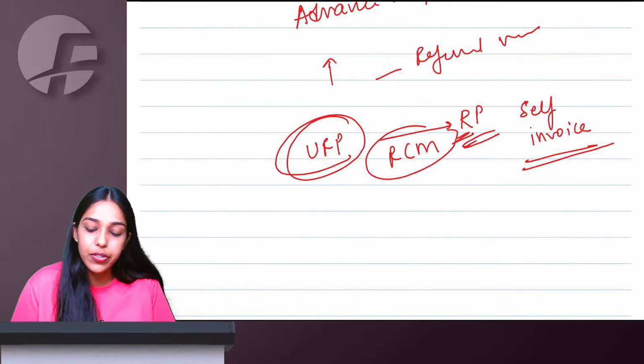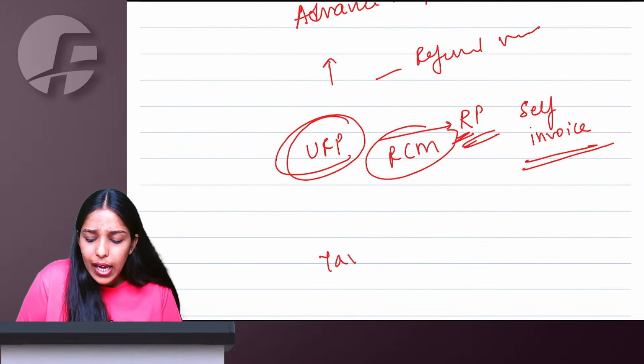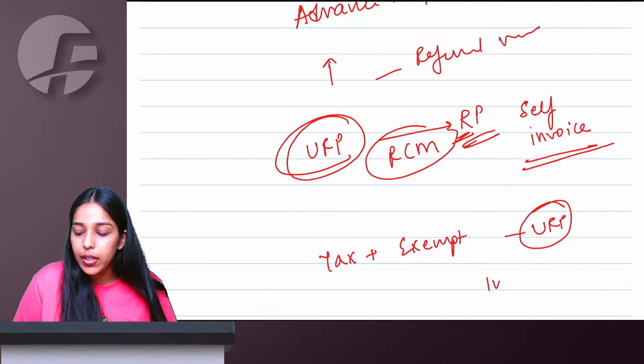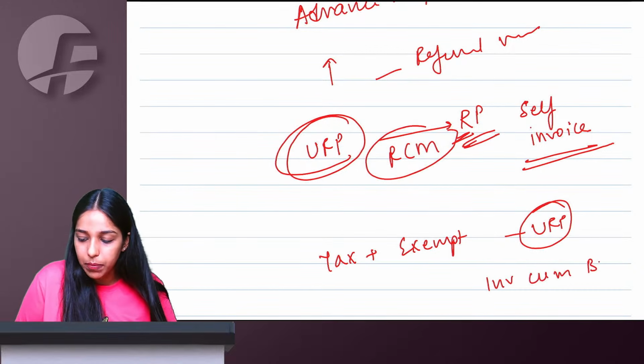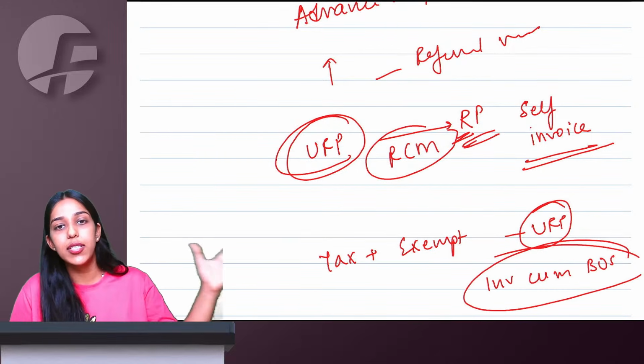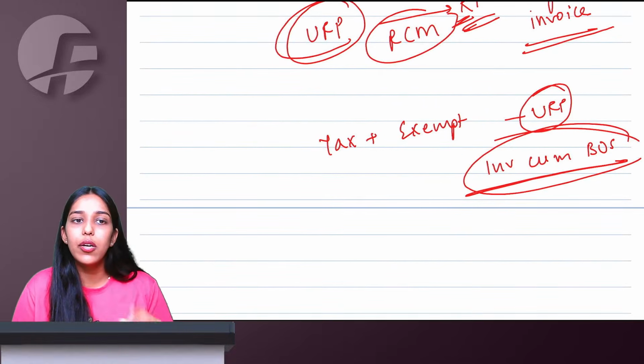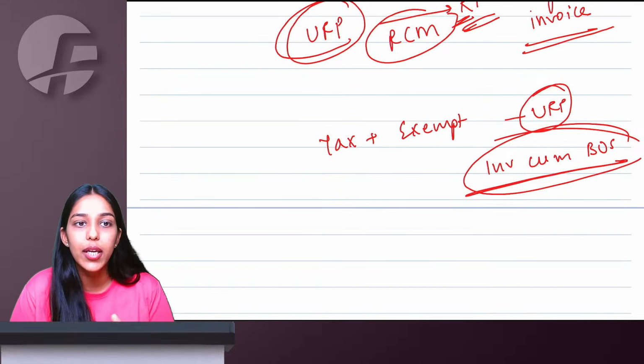If you supply taxable plus exempted items together to an unregistered person, you can issue a single document known as invoice cum bill of supply. For a registered person, you have to issue invoice and bill of supply separately. Only for an unregistered person, a single document, invoice cum bill of supply, you can issue.